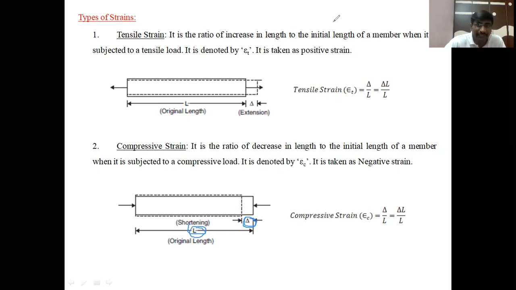Generally, this compressive strain is taken as negative, similar to stresses, where tensile stress is taken as positive and compressive stress as negative. Here also, tensile strain is positive and this strain is negative, because it is a decrease in length. The change in length, delta L, divided by L is the compressive strain, which is denoted by epsilon C. Clear?